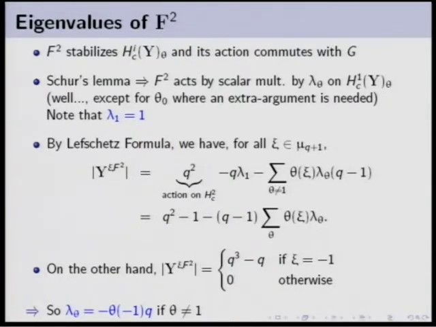And you see that if you replace lambda theta by this here, then the sum over theta of minus psi will appear. And this makes the difference between the case where psi is equal to minus 1 and psi is different from minus 1. So really that's a trivial computation to check that this is a family of solutions, and this is the only family of solutions. Well, okay, so we have computed the eigenvalues of f squared. So what does it tell us about the eigenvalues of f?